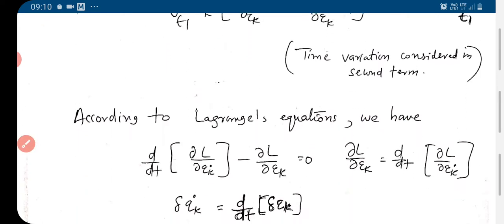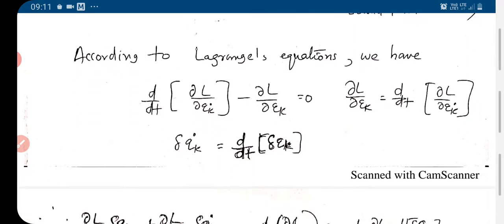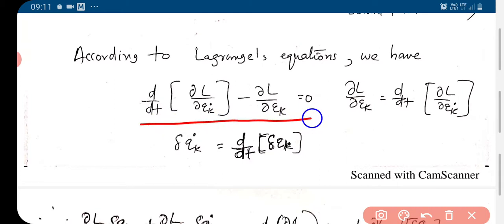Now, according to Lagrange's equations, we have d by dt of dou L by dou qk dot minus dou L by dou qk equal to 0, or dou L by dou qk is d by dt of dou L by dou qk dot.